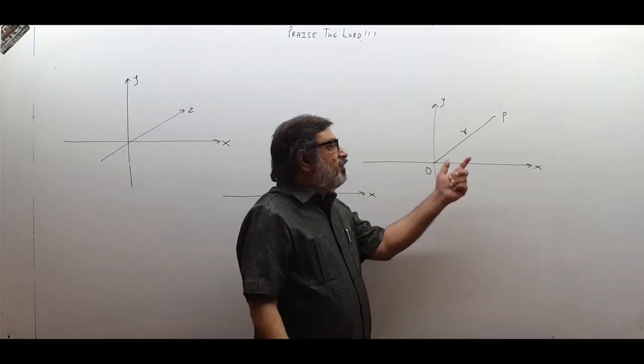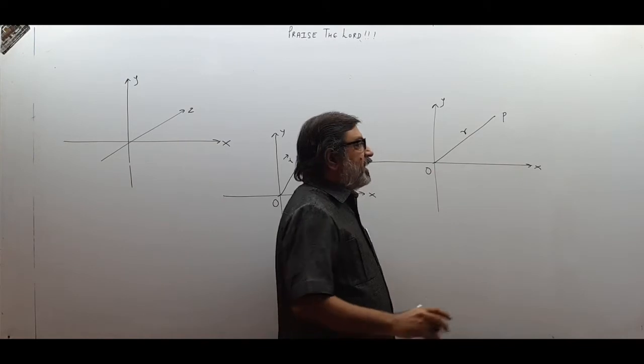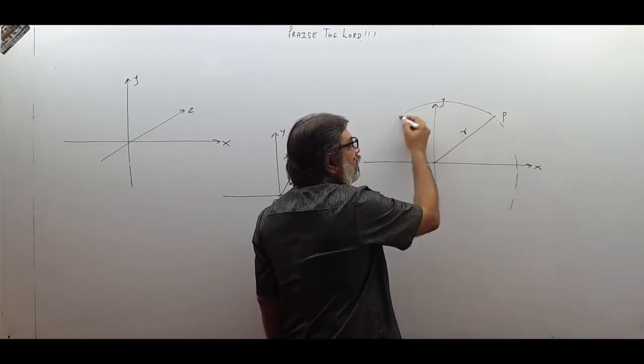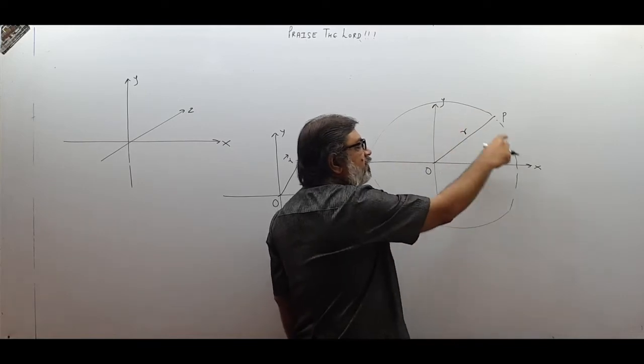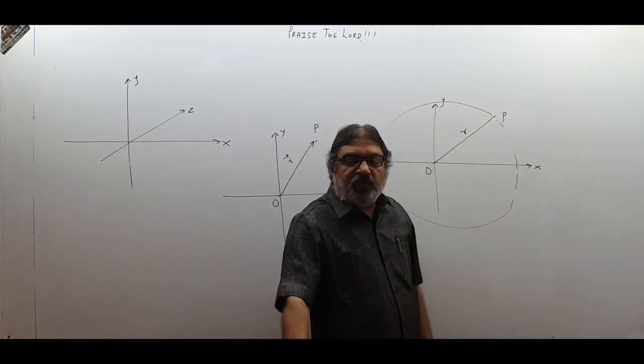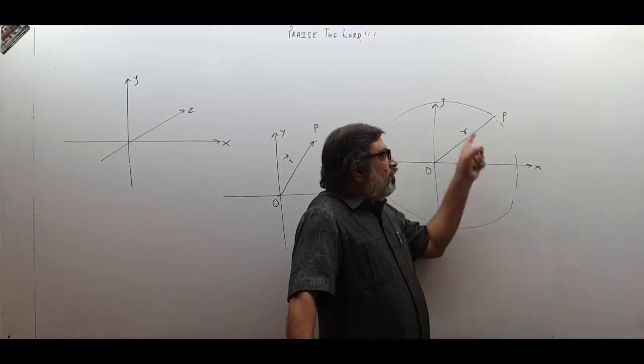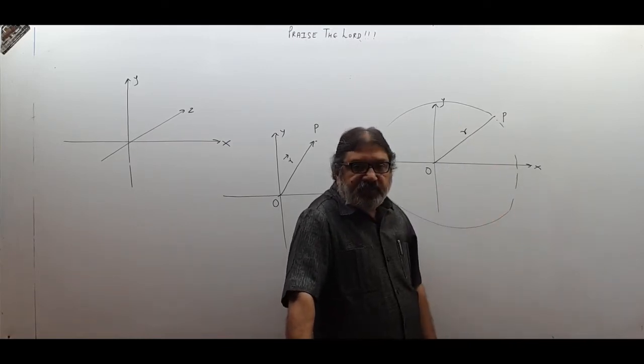Now if I only give you distance of the body from the origin, then there can be so many points located at same distance. All the points on this circle are at same distance R. So merely by giving you distance of the body from origin, you won't come to a unique position.